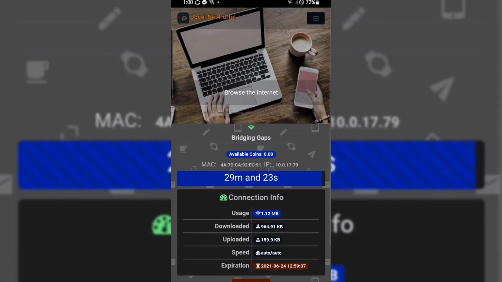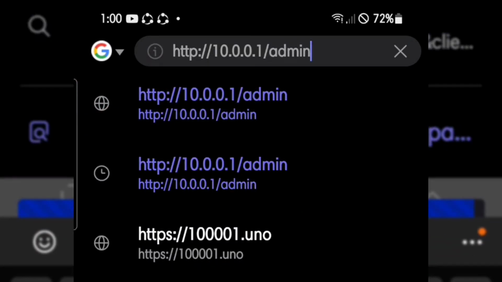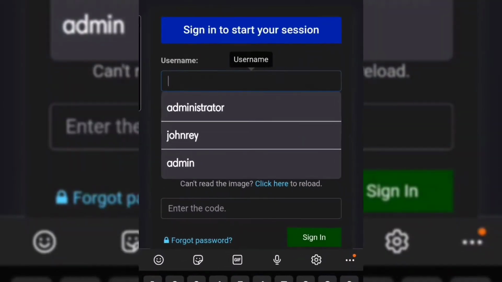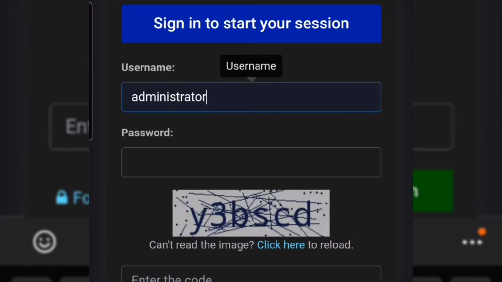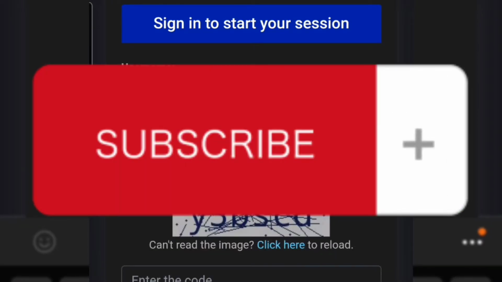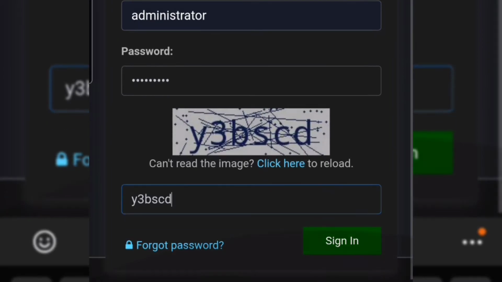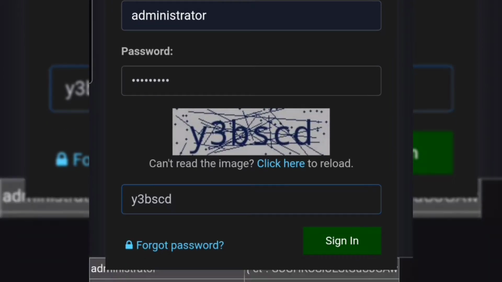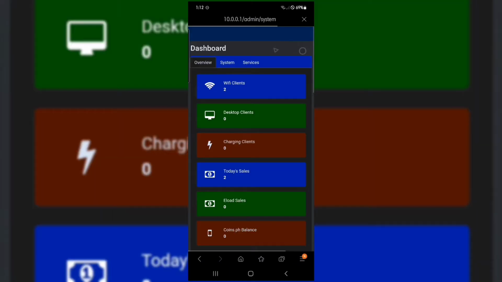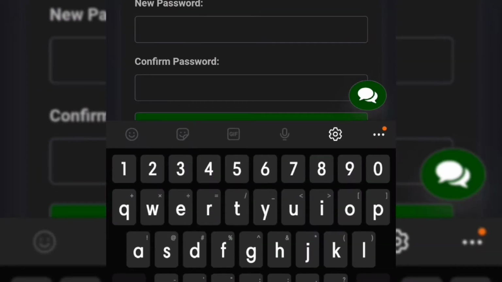Next thing we will do is to configure the Wi-Fi rates. First is to access the admin. Just type 10.0.0.1/admin. Now enter the username and password of your Vendo. First is to change your Vendo password for security purposes. Make sure to not forget it or else you will have to ask the Vendo installer to reset the password.